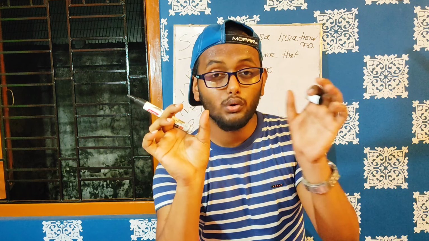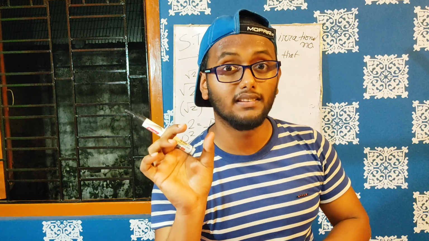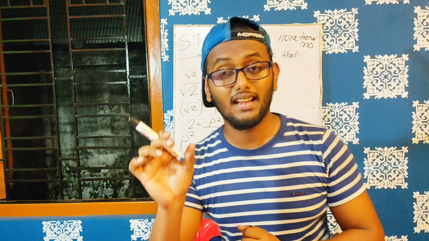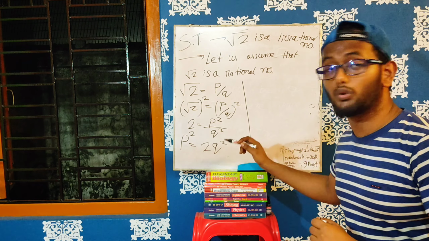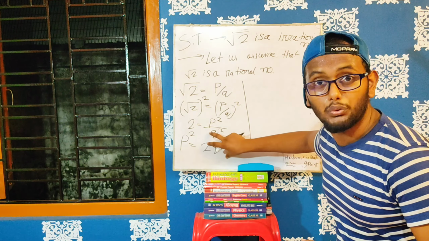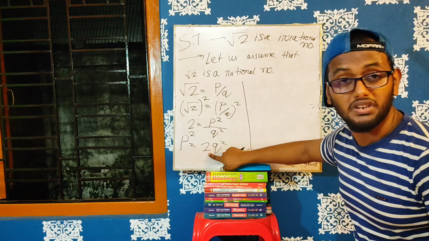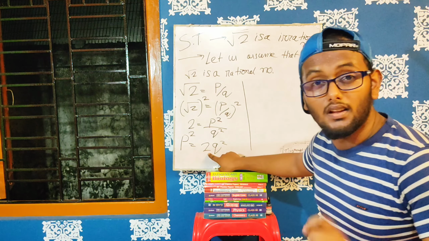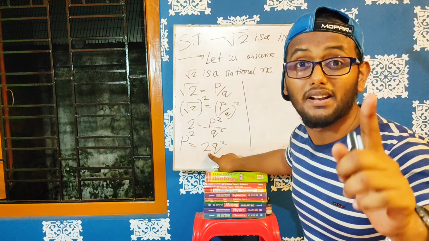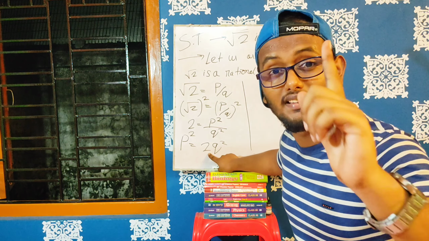What does this mean? p square is equal to 2 into q square. This means p square is an even number. The value of p square is 2 into q square. It is having 2 in the front. That means any number that is a multiple of 2 is an even number.